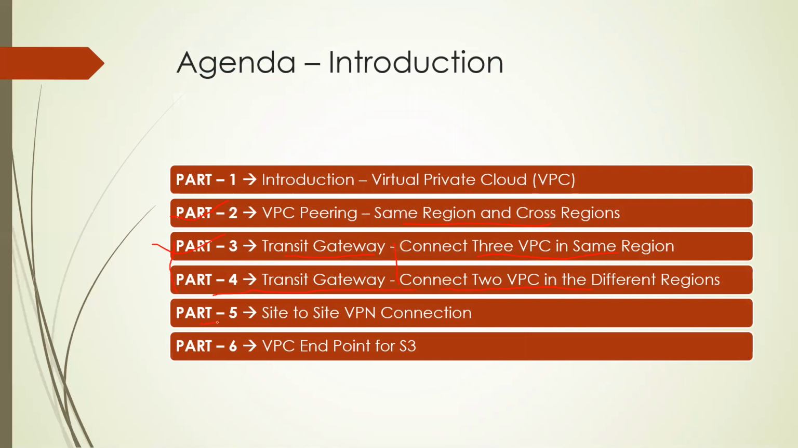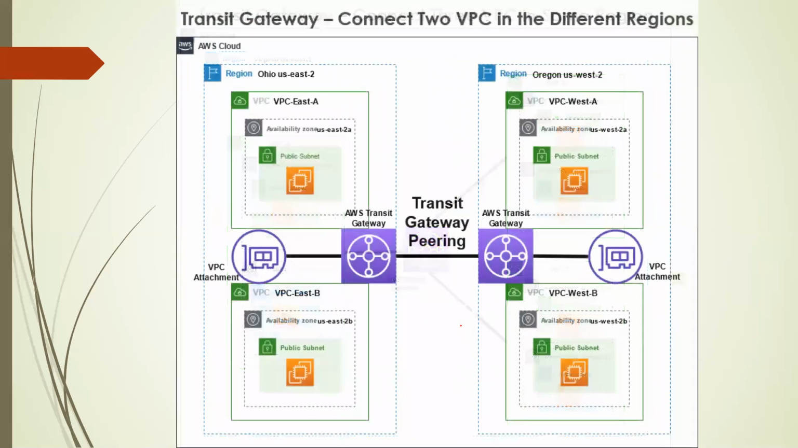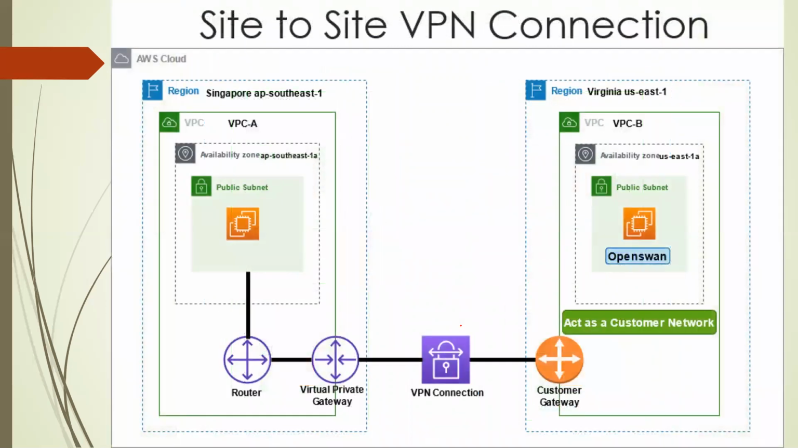And in part 5 we will discuss the site-to-site VPN connection. In this, we will see how we can connect our AWS VPC to our on-premises network. We don't actually have any on-premises here, but I created one on-premises region.